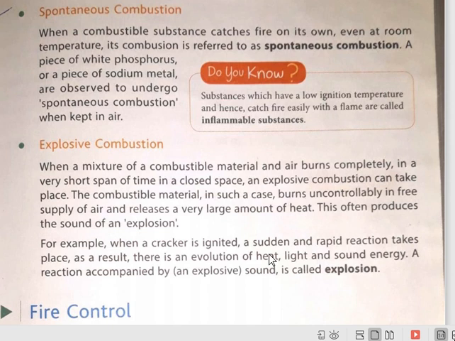Here the whole fuel burns at once within a very short span of time, that is, only in a few seconds it burns, and it is out of control. It produces a lot of energy in the form of heat and sound too. It is called explosive combustion. These are the types of combustion, and that is all for today's class.